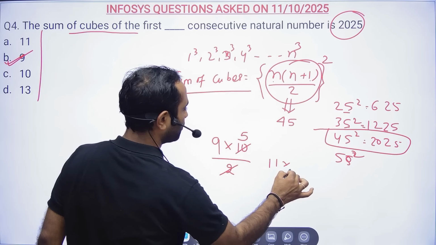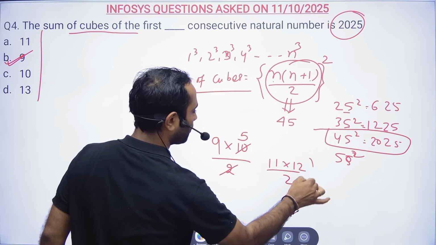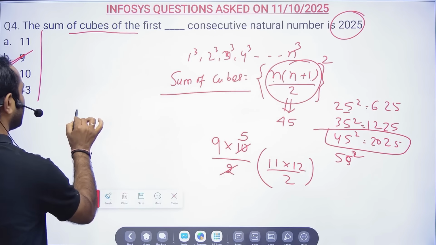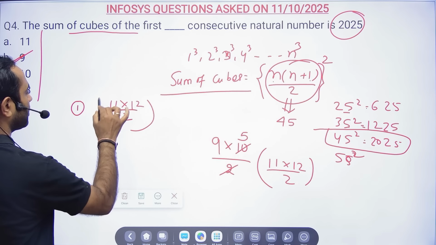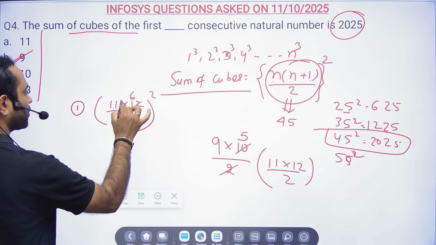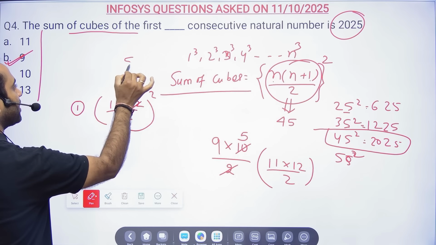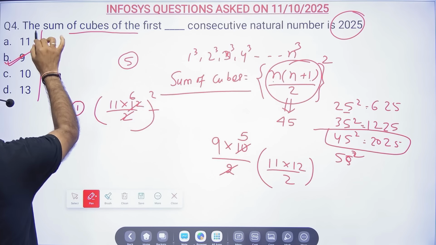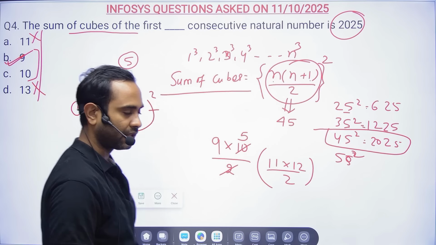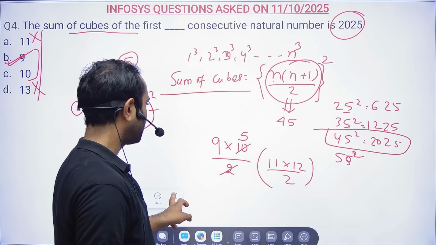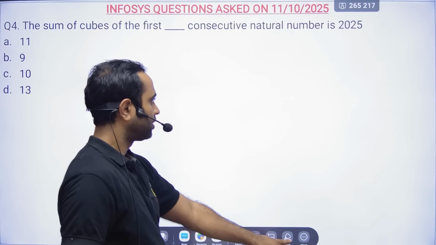So you put first 11: 11 into 11 plus 1, 12, by 2, square. 2 sixes are 12, so 66. I want 5 at the end, so the last digit should be 5. This number is gone, this number is gone. Only out of these two you had to check in the exam, and that's all, you would have got the answer. Interesting problem.